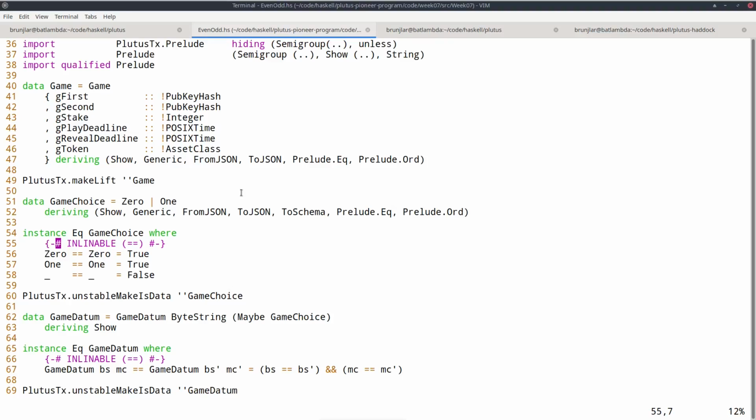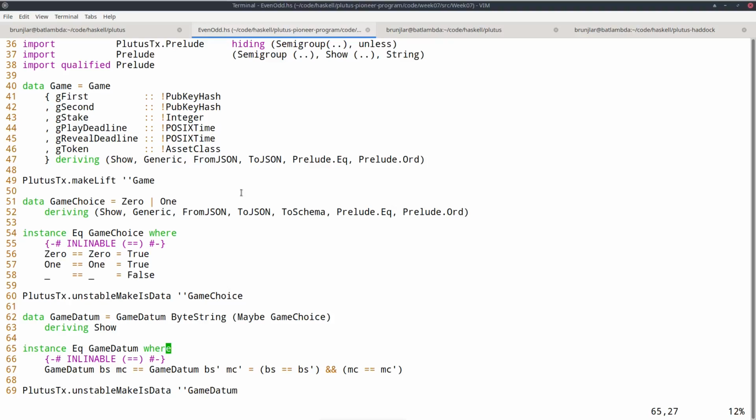And for this to work with Template Haskell, you have to put this INLINABLE pragma there as well for the equals operation. And GameDatum is what I will use as state for the contract. And ByteString is the hash that the first player submits. And Maybe GameChoice is the move by the second player. It's a Maybe because in the beginning the second player hasn't yet moved. So then it will be Nothing, and once the second player has moved, it will be a Just.